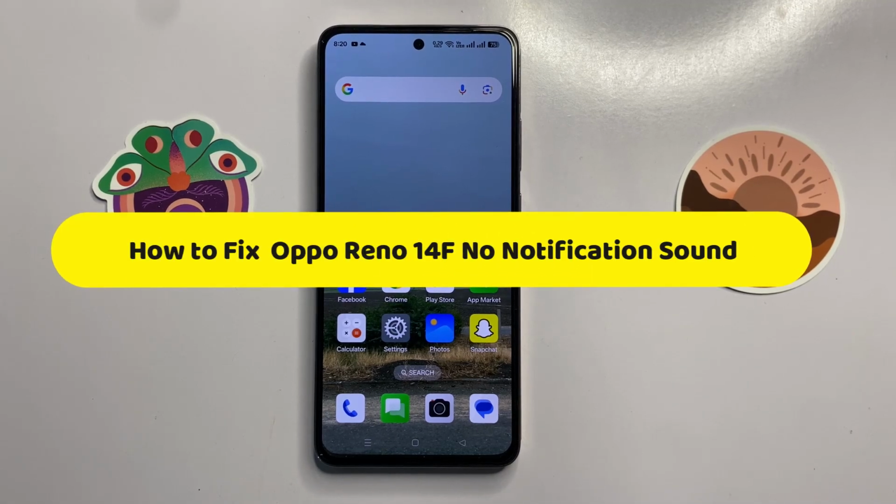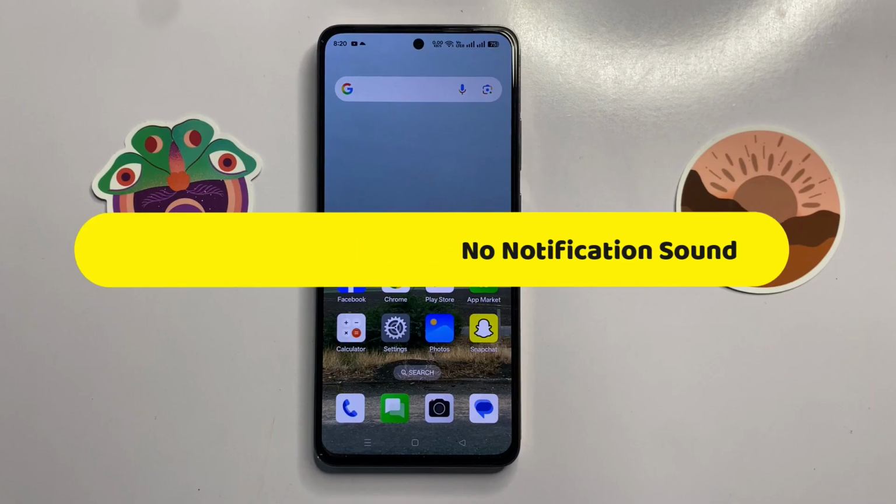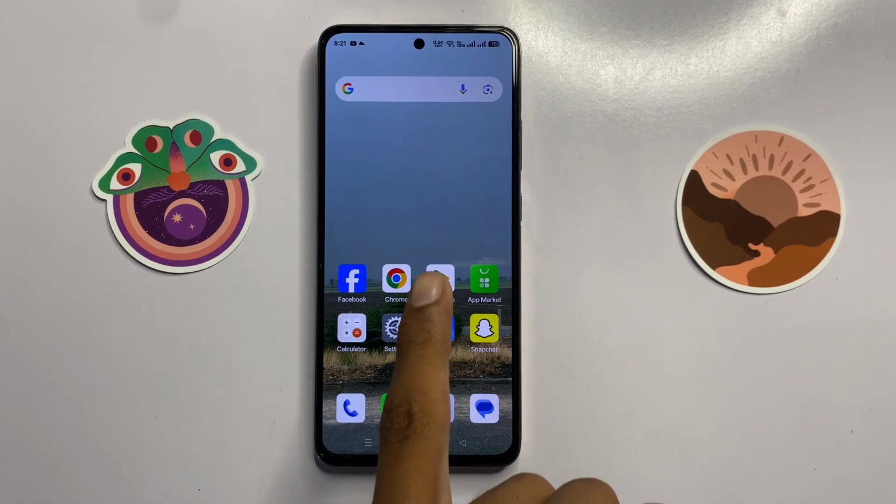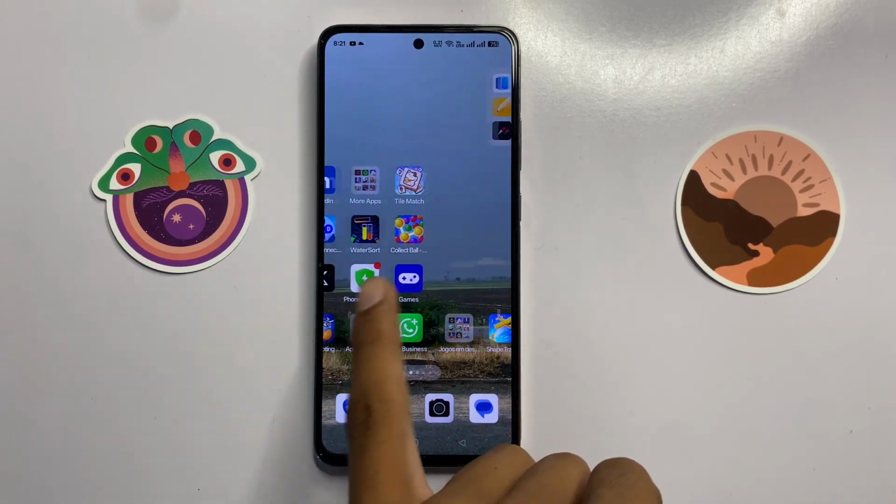How to fix no notification sound in Oppo Reno 14f. So let's start the video. First of all,